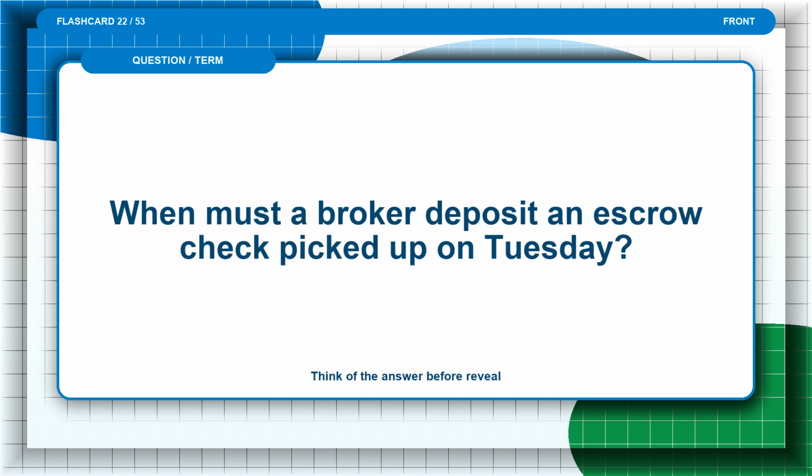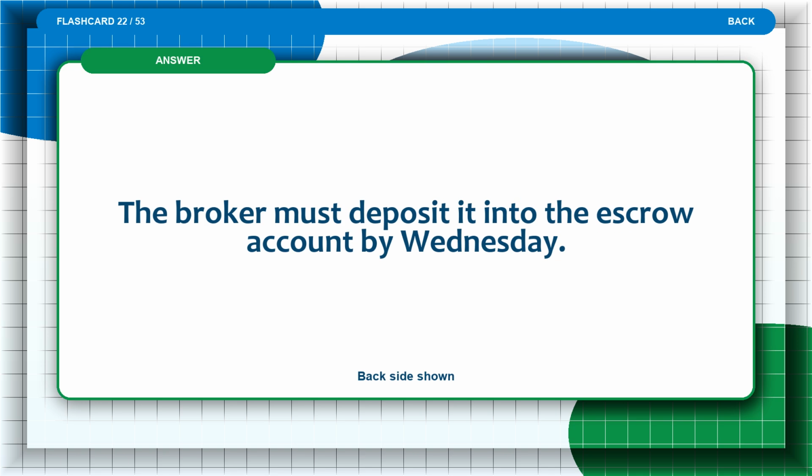Flashcard 22. When must a broker deposit an escrow check picked up on Tuesday? Think of the answer before the reveal. The answer is: the broker must deposit it into the escrow account by Wednesday.